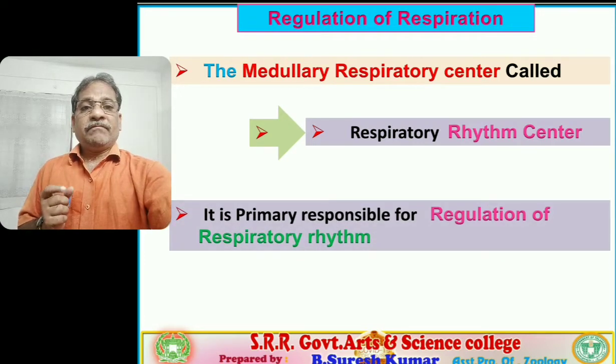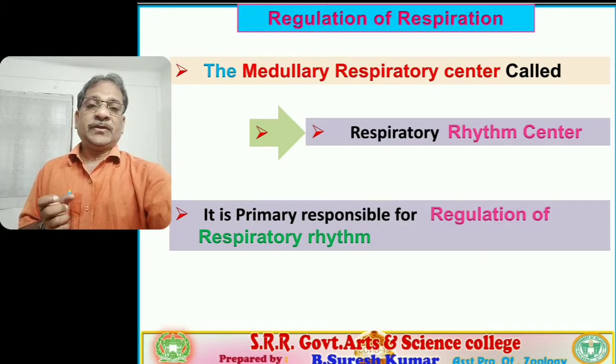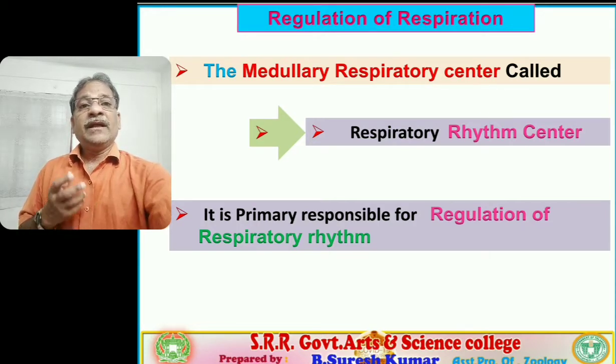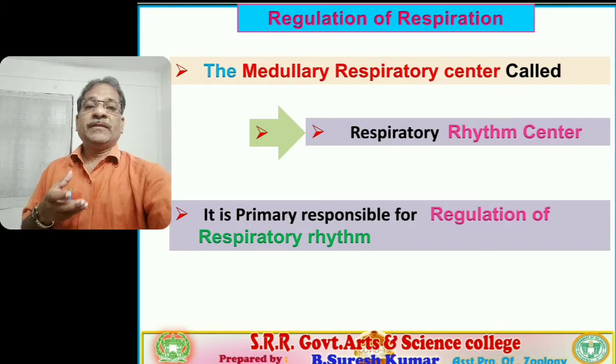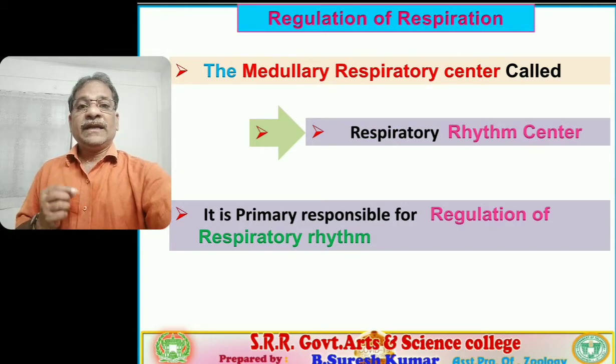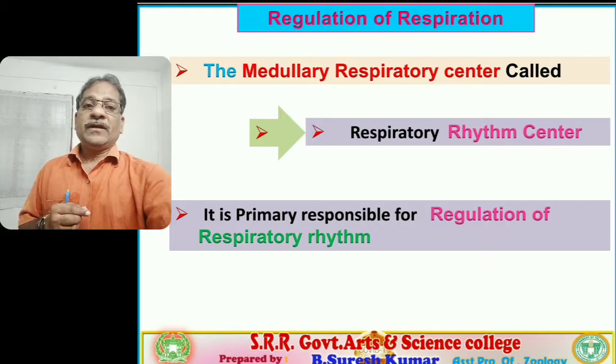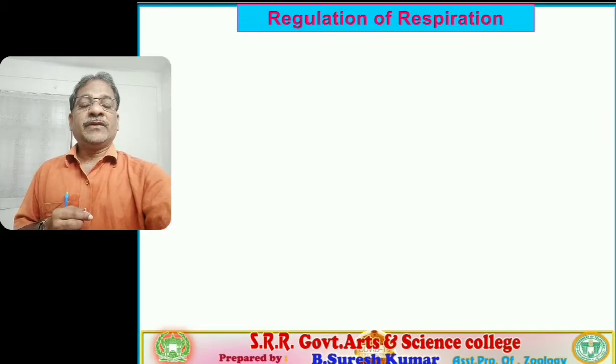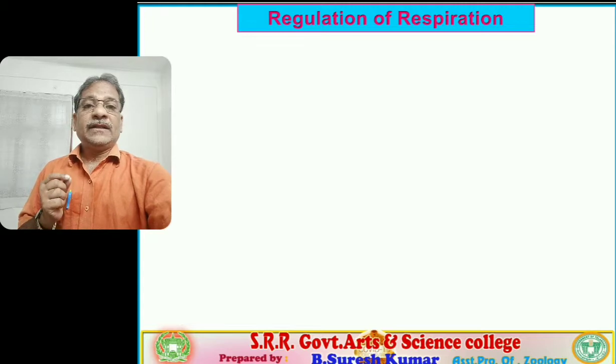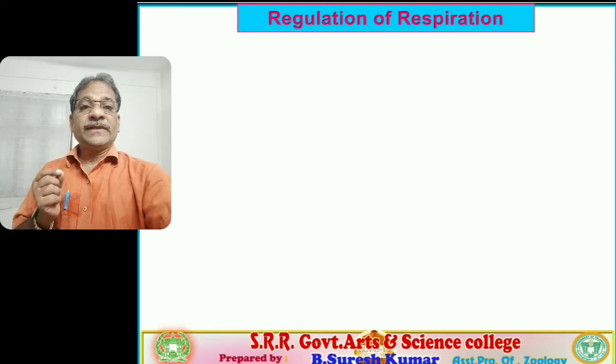It is the primary responsible site for regulation of respiratory rhythm. Among the neural networks present in the brain, the medullary respiratory center plays the key role, and it is the primary responsible center for regulation of respiratory rhythm. Remember students, very, very important: the medullary respiratory center is the respiratory rhythm center.